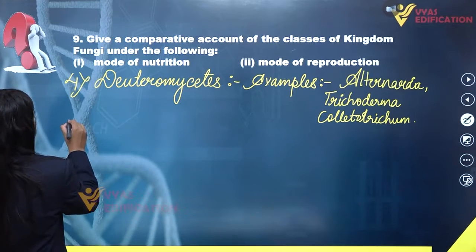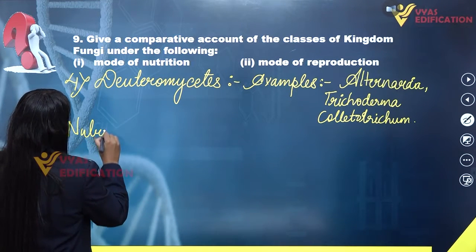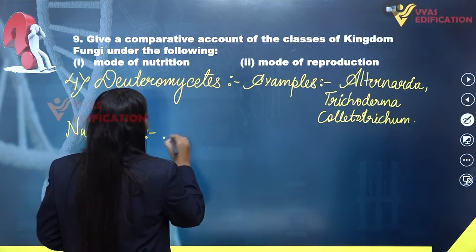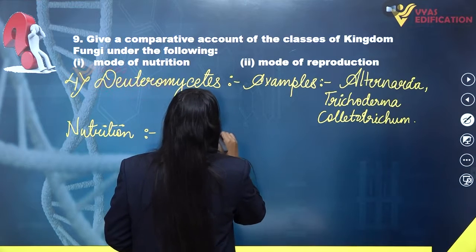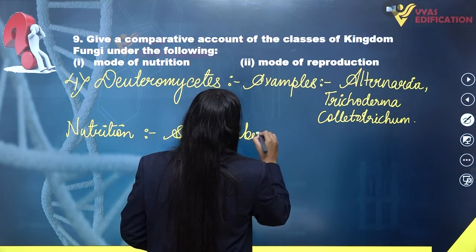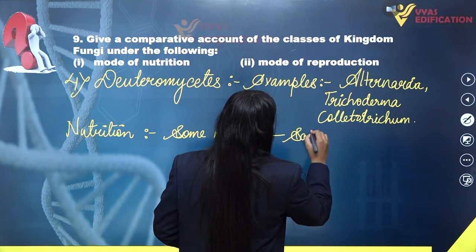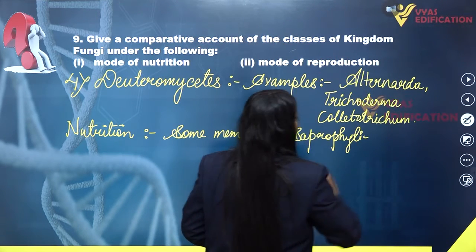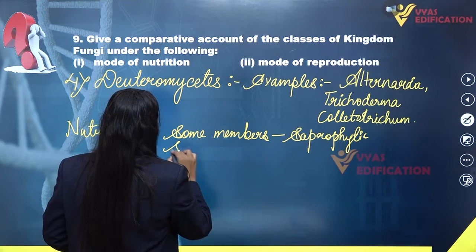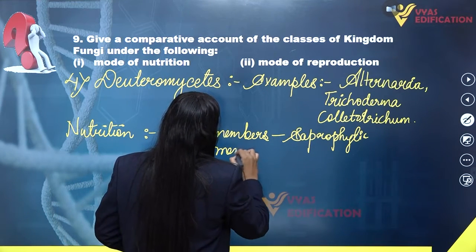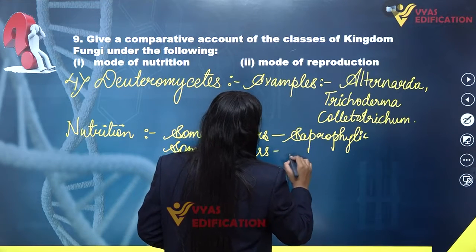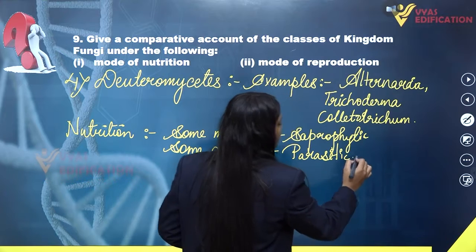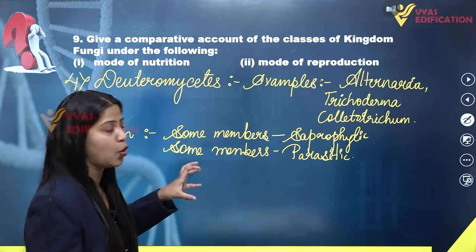Now if we talk about the mode of nutrition in the members of Deuteromycetes, then some members are saprophytic in nature, and some members can be parasitic in nature. That means they obtain their nutrition by living inside the host organism.